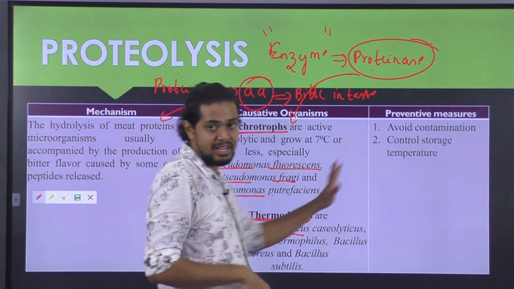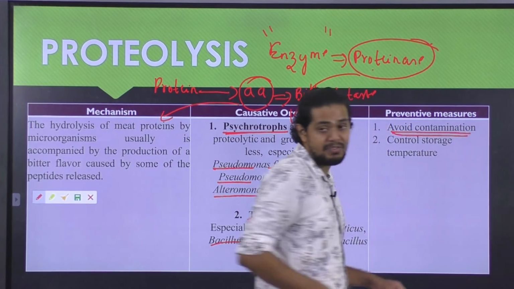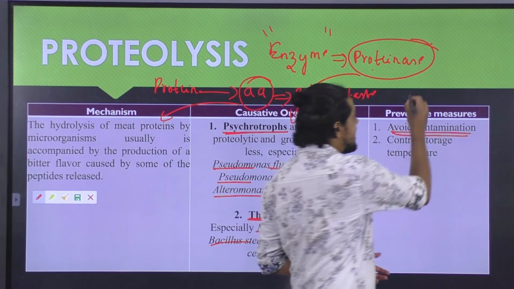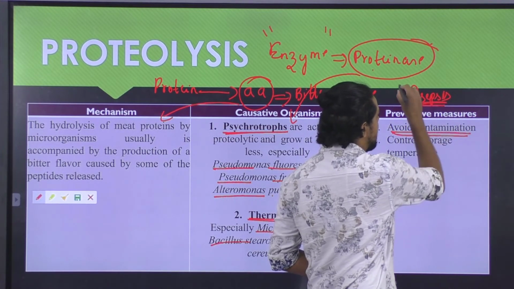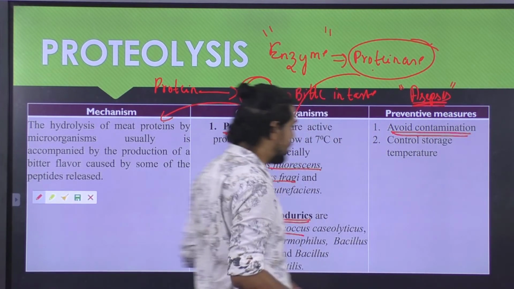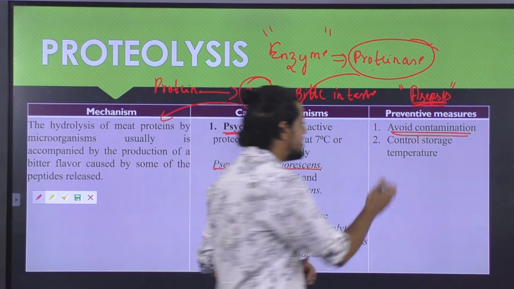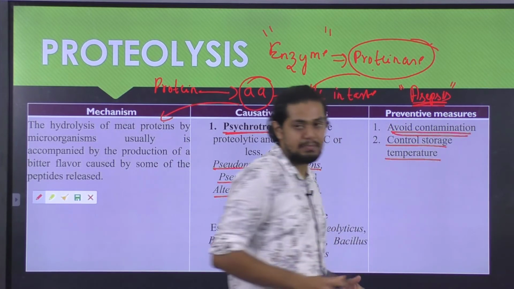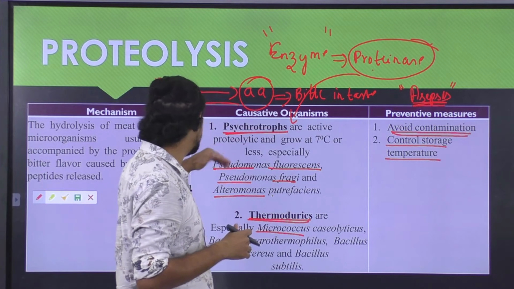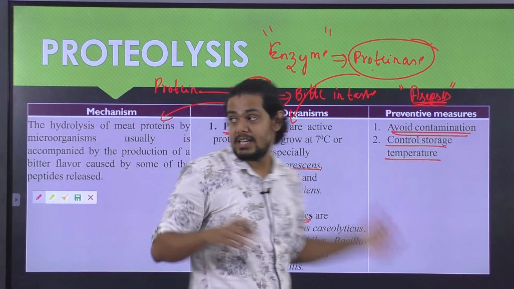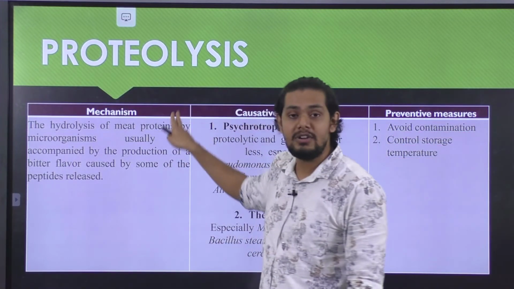So how exactly can we combat this particular problem? By avoiding contamination. That means that we will have to ensure that there is proper asepsis in place, keeping the microorganism away from the food product. That is avoiding contamination, and also we will have to ensure that there is a controlled storage temperature. That means that there has to be low temperature storage of meat as well as meat product, thus ensuring that there is no proteolysis in case of meat as well as meat product. So this was about the proteolysis.